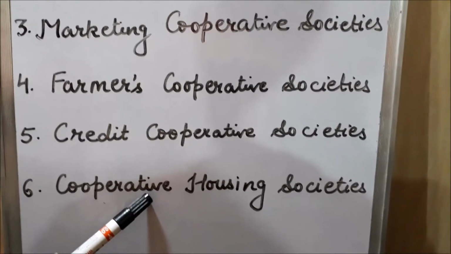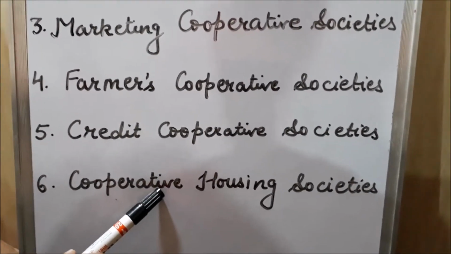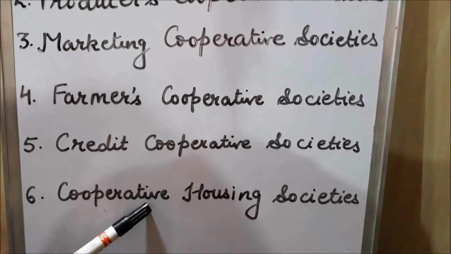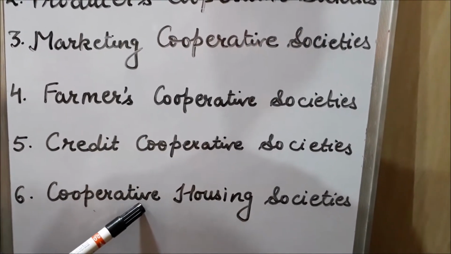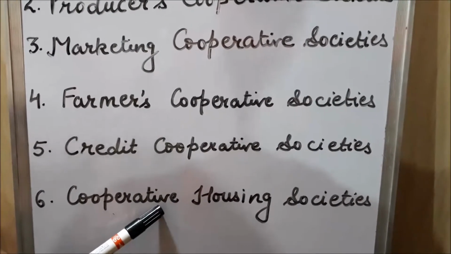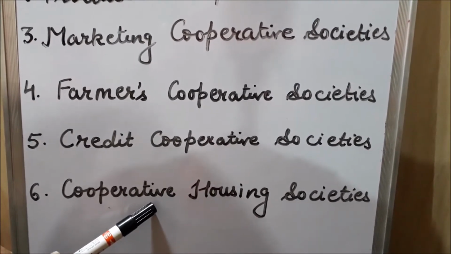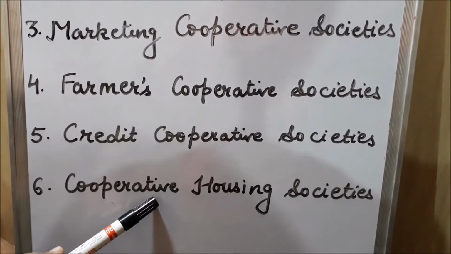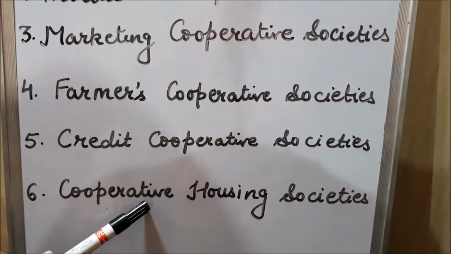These societies take land from the municipal authorities and construct flats there and provide such flats to their members at low prices. And if members need a plot only, then these societies provide a plot and houses are constructed by members on their own.